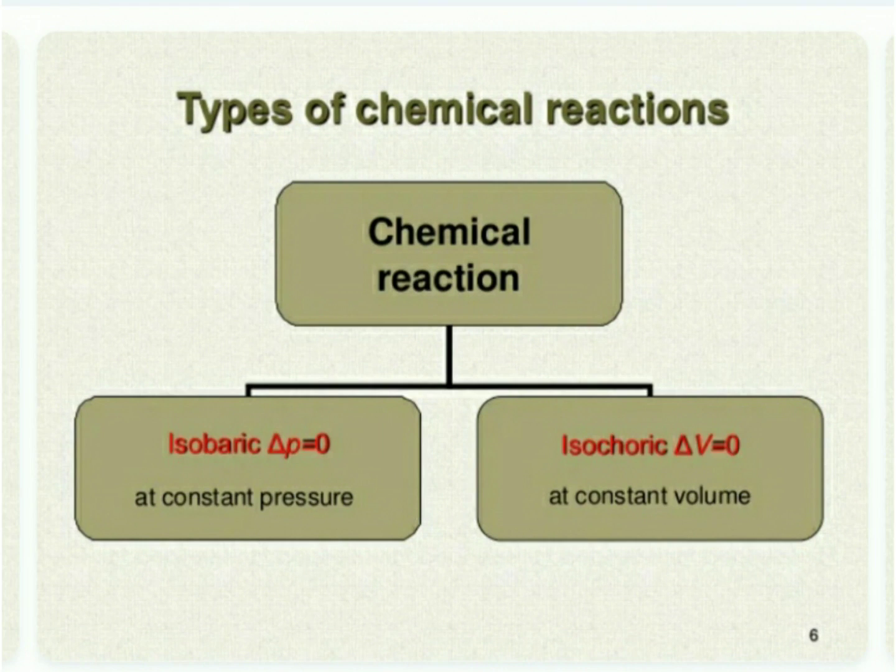Chemical reactions are also of two types, isobaric and isochoric. Isobaric means delta P is equal to 0, it is at constant pressure. Isochoric means delta V is equal to 0, it is at constant volume.